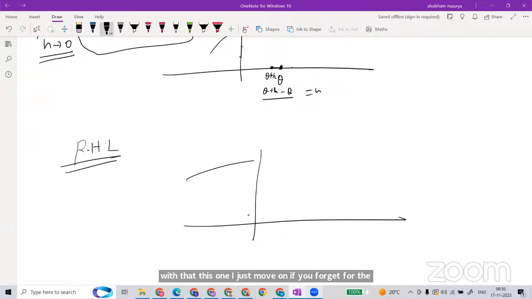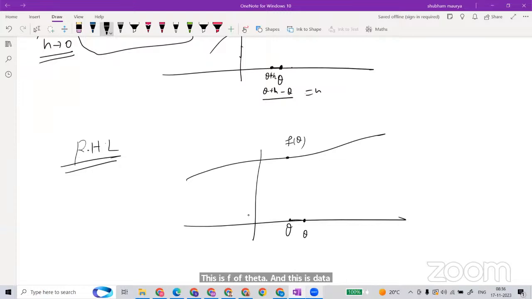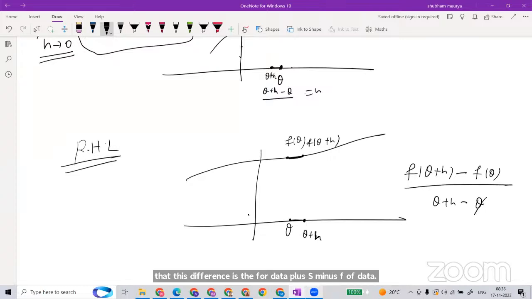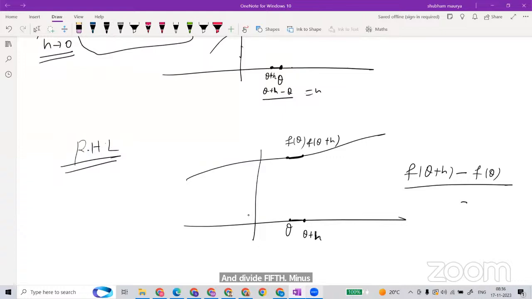The same meaning is there, but the difference is this: suppose here is theta, this is f of theta, and this is theta. Here I took a small increment, which I am calling h, so theta plus h. The output here is f of theta plus h. Take this difference, and divide it. The difference is f of theta plus h minus f of theta, divided by theta plus h minus theta, which is nothing but h.